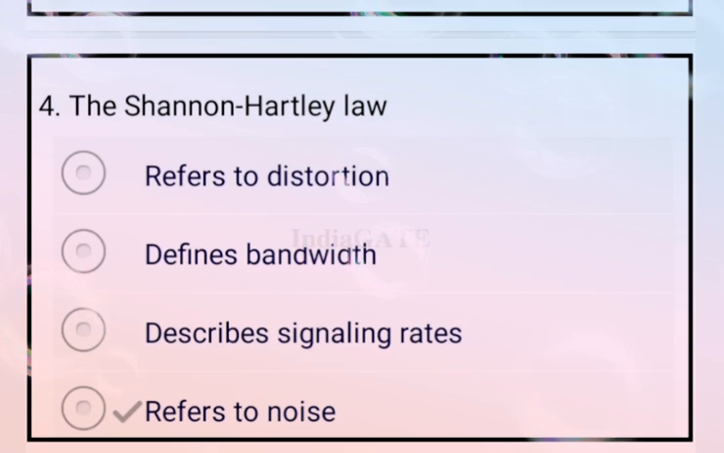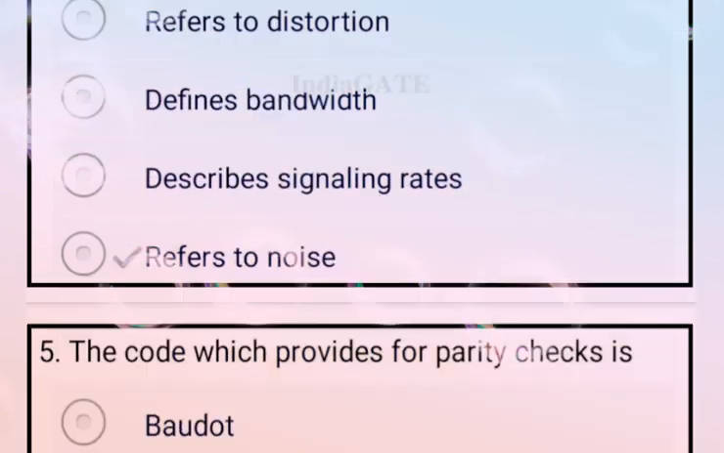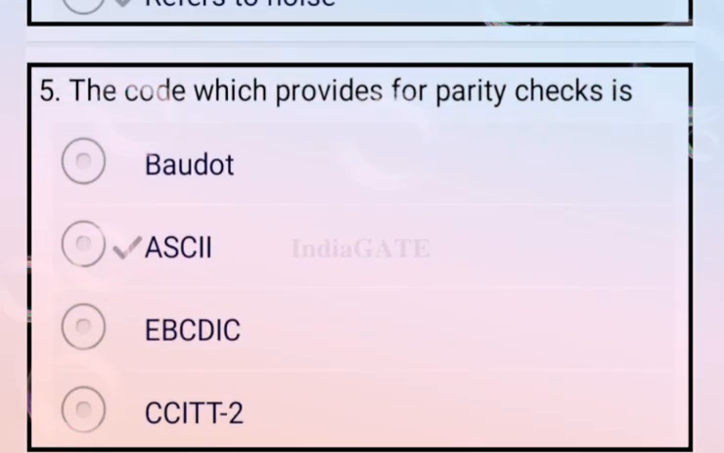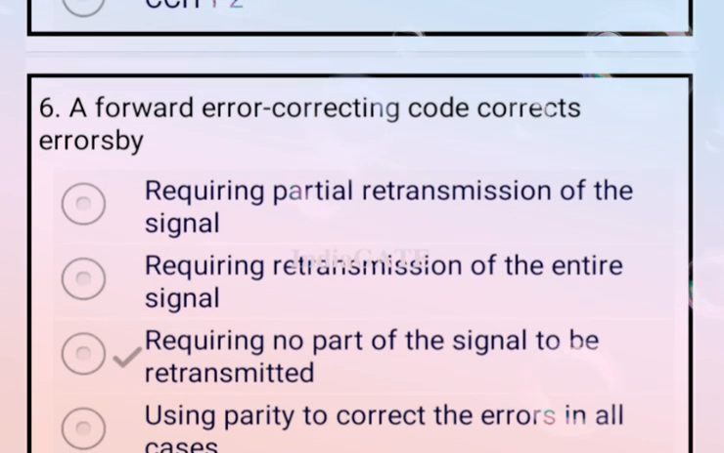Next question. The Shannon-Hartley law refers to noise. So option D is your correct answer. Next question. The code which provides the parity check is the ASCII code, that is American Standard Code for Information Interchange. Now option B is your correct answer. Now come to the next question.